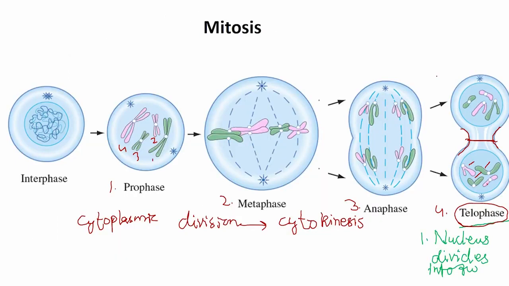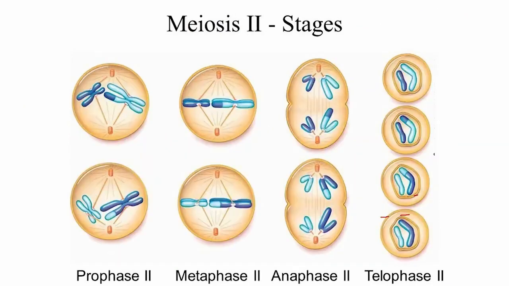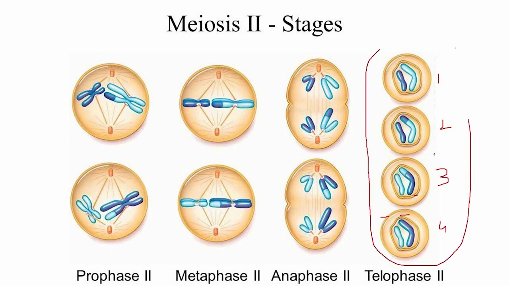In mitosis only 2 cells were formed, 2 daughter cells, but in meiosis, after passing the second meiosis stage, 4 daughter cells will be formed with a reduced number of chromosomes. As the meiotic cells, or the cells formed as a result of meiosis, contain half the number of chromosomes, that's why they are called haploid cells.